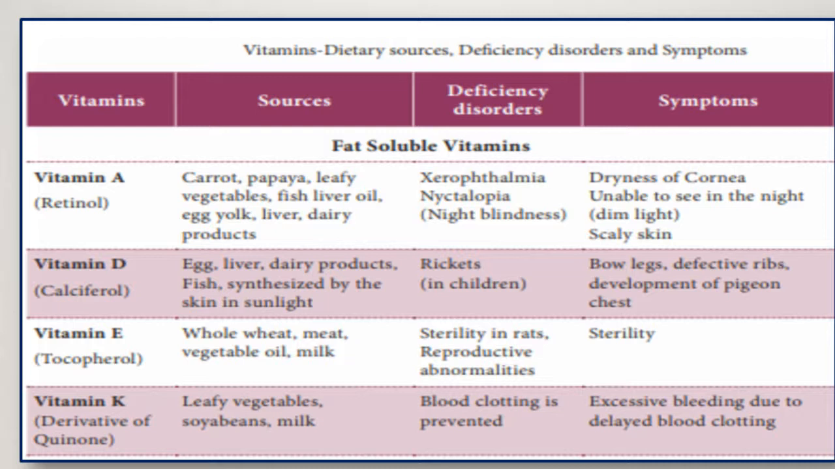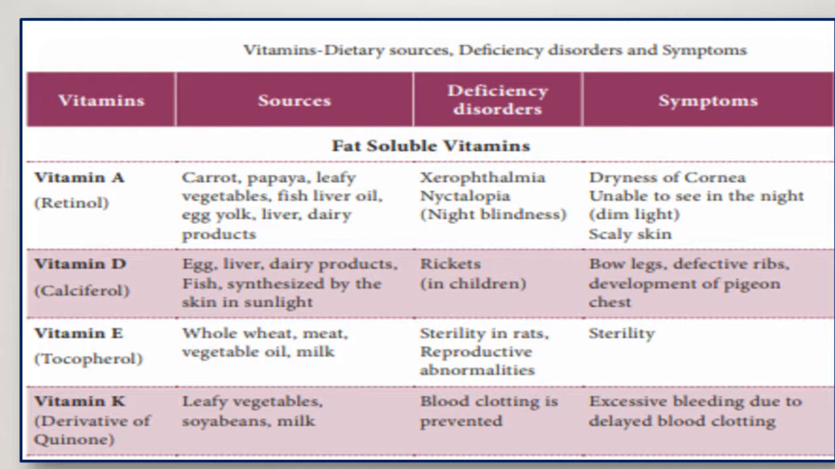Vitamin A is referred to as retinol. The following foods are rich in vitamin A: carrot, papaya, leafy vegetables, fish liver oil, egg yolk, liver, dairy products. These are all rich sources of vitamin A. So what happens when there is vitamin A deficiency? Deficiency means it is not available in the correct proportion. What happens?